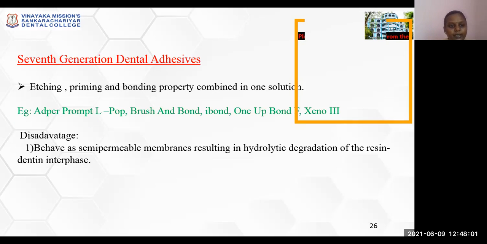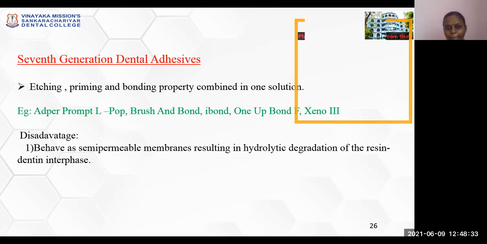Seventh generation dentin adhesive. In this, all the steps are incorporated into one, where etching, priming, and bonding are combined into one solution. Disadvantage: it behaves as a semi-permeable membrane, resulting in hydraulic degradation of the resin-dentin interface. Examples of seventh generation dentin adhesive: Adper Prompt L-Pop, Brush and Bond, iBond, One-Up Bond F, and Xeno III.